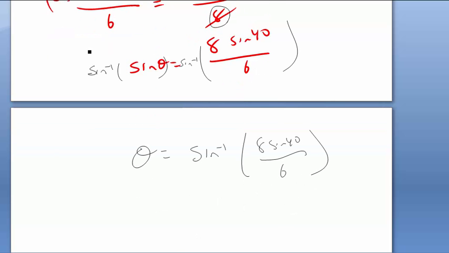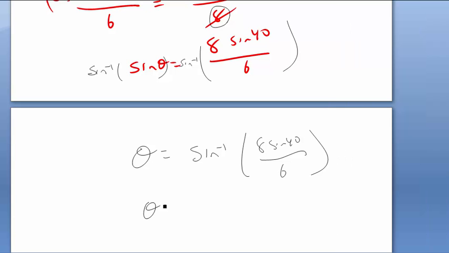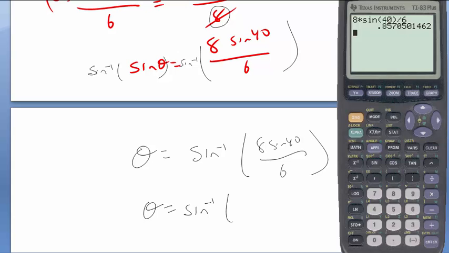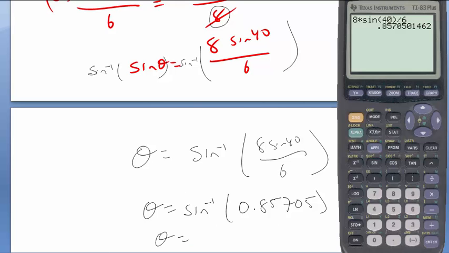So we can do it in pieces if you want to. So I'm going to grab my calculator, and I've got 8 times sine 40 divided by 6. It gives me some horrible looking decimals. So theta equals inverse sine of 0.85705, but I would never put that number back in my calculator. I just keep on using it, right? So I'm going to say second function sine, so inverse sine of whatever that answer was. Okay, most calculators let you do that.